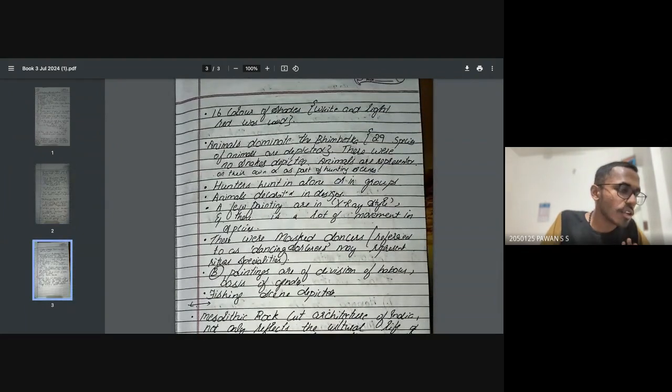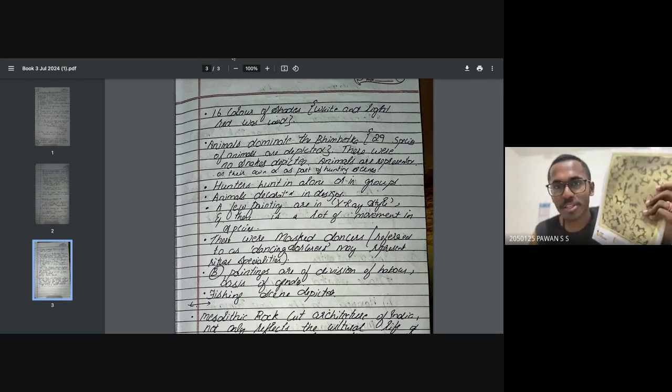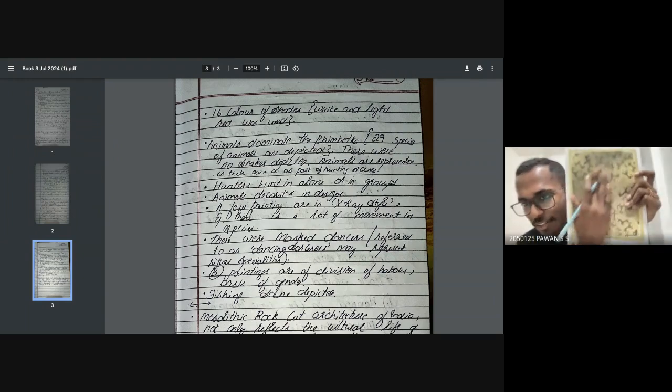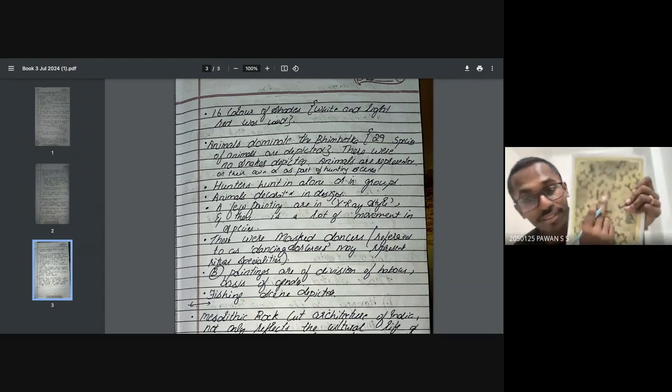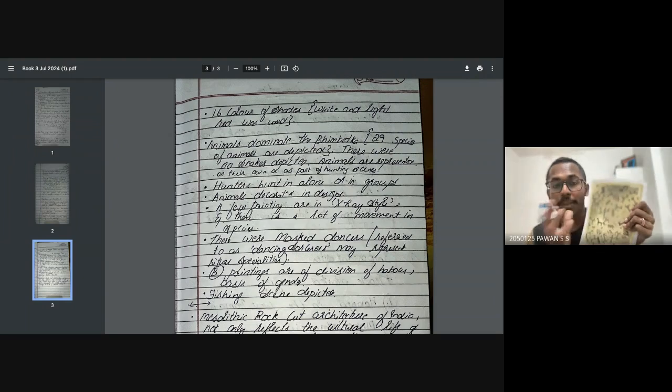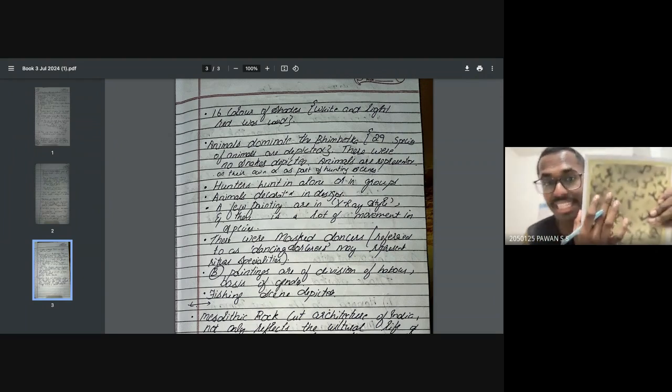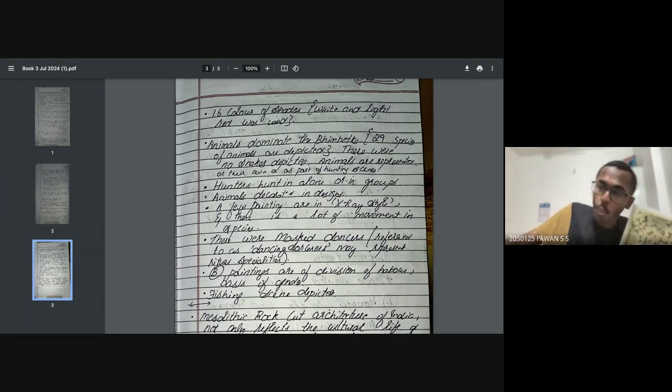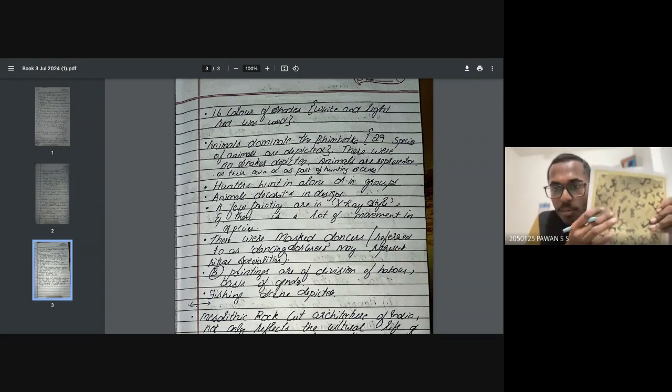Now, 16 colors of shades, white and light red, were used. It means that in the rock, you can see the different colors. Yeah, exactly, I think this is the best image for you to understand. So when such images were there in the rock, they used different colors. Now this is black color, but which color did they try to use? White and light red were the colors used.